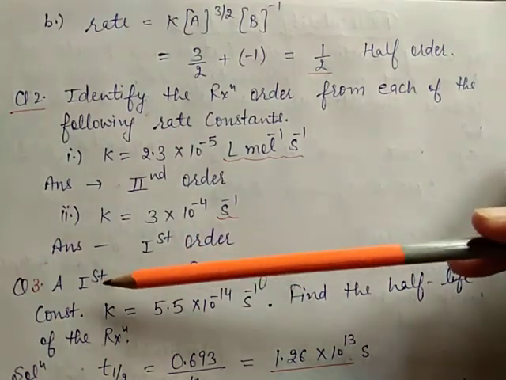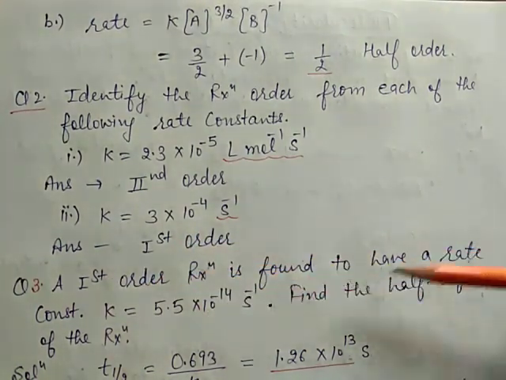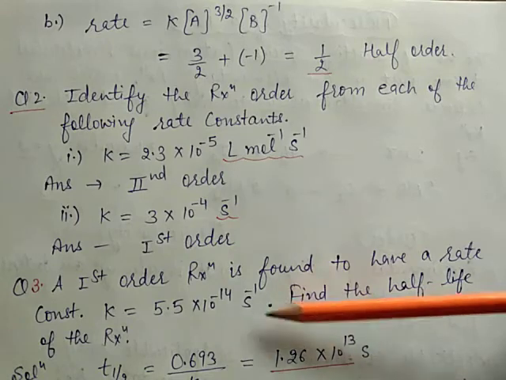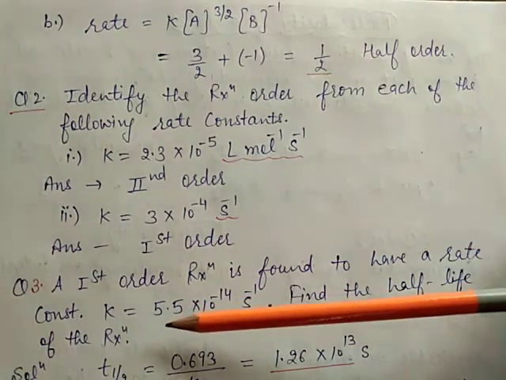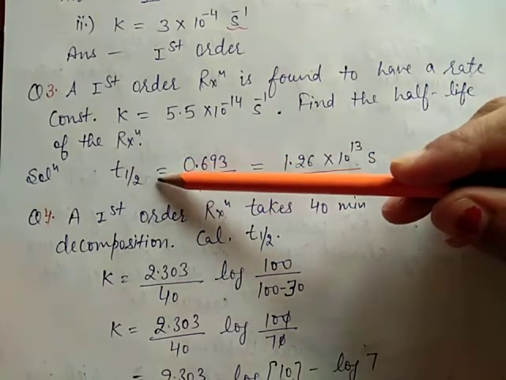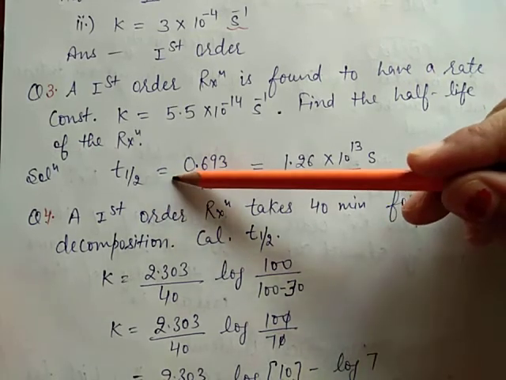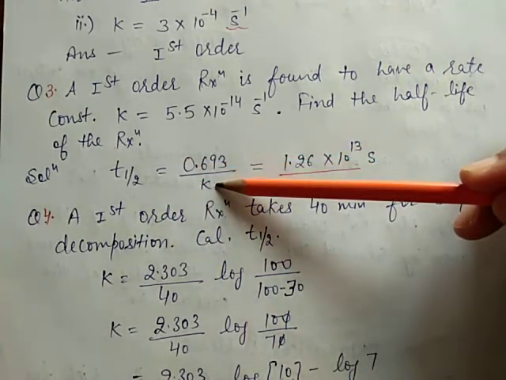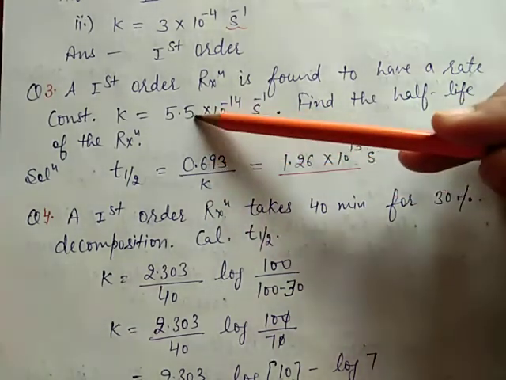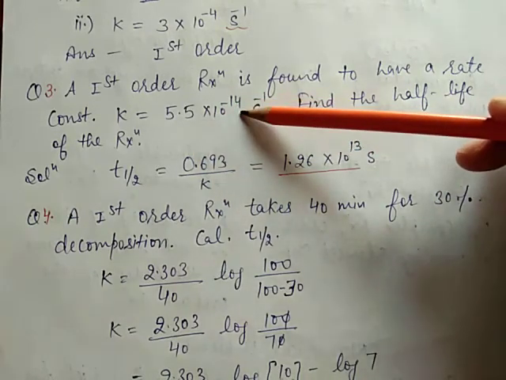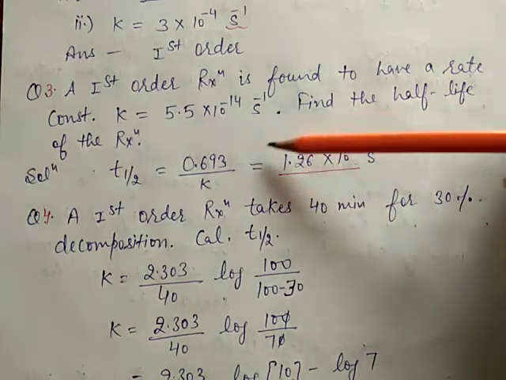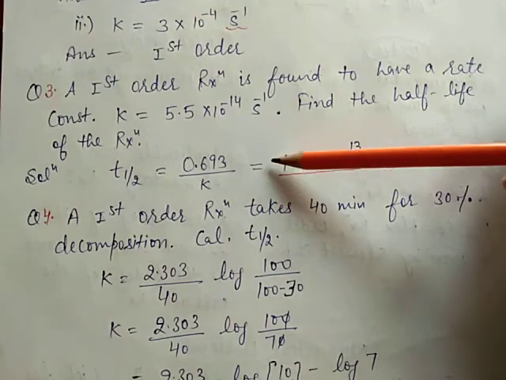Now next, question number 3. A first order reaction is found to have a rate constant K equal to 5.5 into 10 to the power -14 per second. Find the half life of the reaction. Here we write the T half for the first order reaction. T half is equal to 0.693 upon K. K is the rate constant. Then 0.693 divided by K value, 5.5 into 10 to the power -14. Then the answer is 1.26 into 10 to the power 13 seconds. This is the half life of the reaction for the first order reaction.